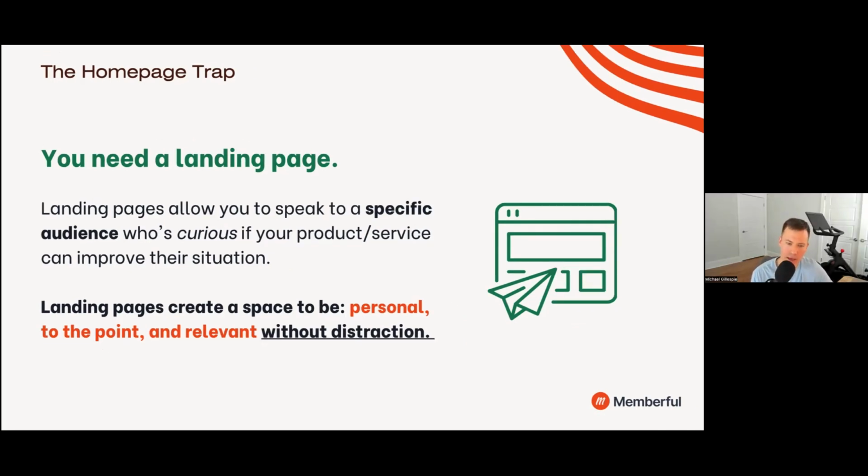And if you think about it, it makes good sense to have a strategy that lets folks see your social proof and your social profiles, what content you're putting out, and how many followers are engaging with that content. But when it comes to sales specifically, we need to get folks onto the site, and we don't need to have any path that leads someone away from that site. And when we have a landing page, that's exactly what we're able to do. We're able to create a space to have a conversation with that audience. We can be personal, we can be to the point and relevant, and we can do it all without distraction.